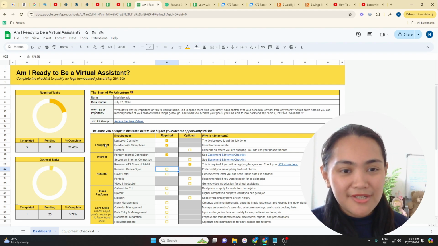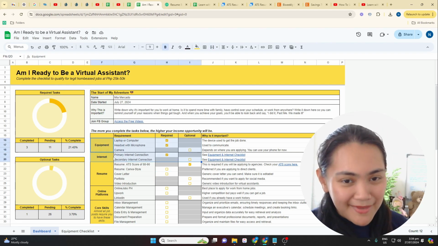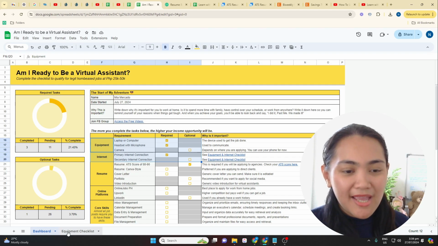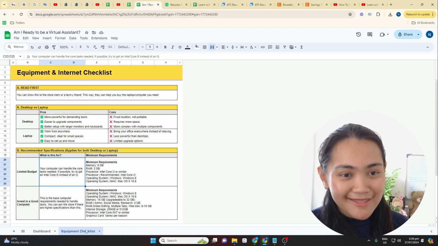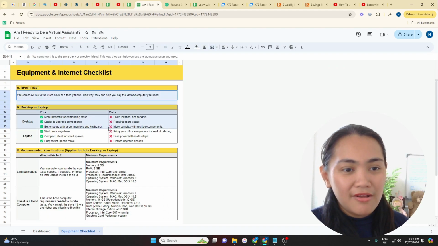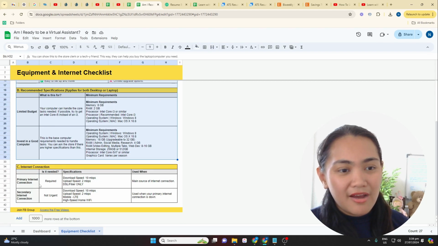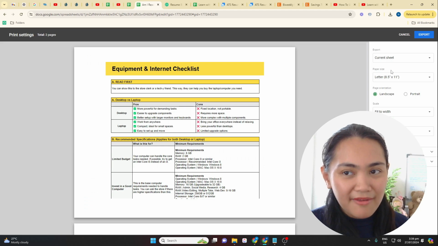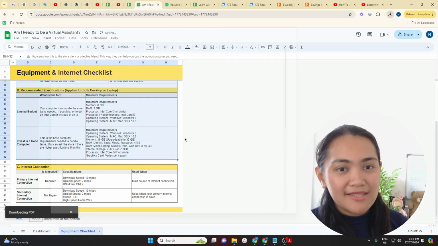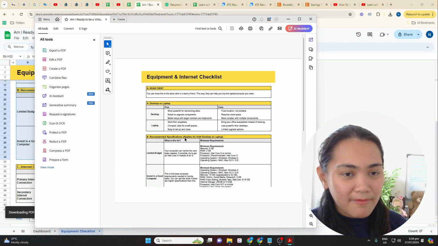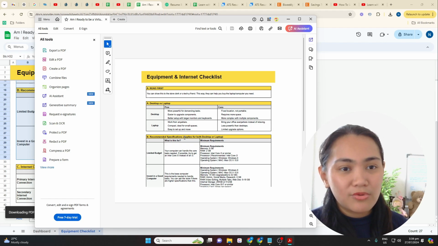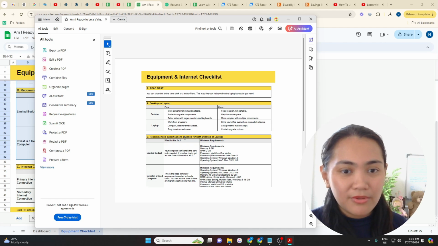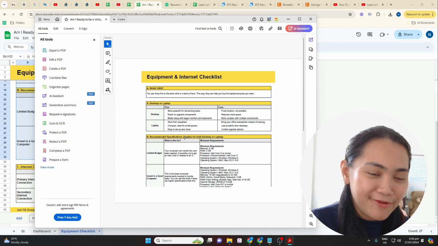So syempre ang first requirement natin is going to be your equipment and your internet connection. And gagawin nyo lang, punta kayo sa second sheet dito, and then you're going to see all of the equipment and internet requirements. Ang gagawin nyo lang, click on File, Download, PDF, tapos Export, and save this file on your mobile phone or desktop and show it to either the store that you're going to go to or a friend who is medyo good with computers.